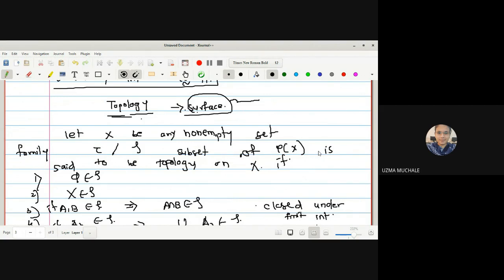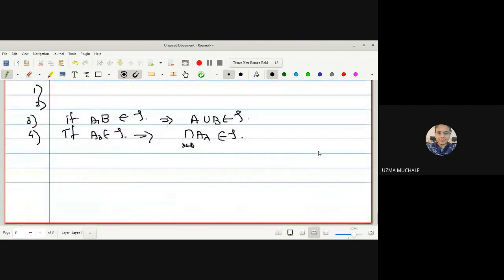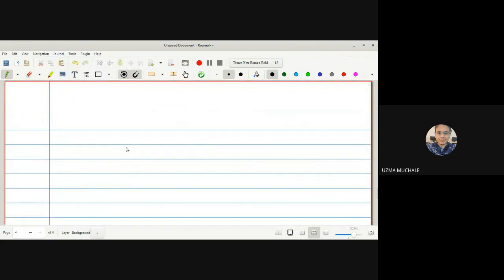Why is it so? Because if you take any subset of the power set, it may not contain your whole set X, or it may not contain the empty set. So firstly we will see what the power set of X is. If you remember, how do we write it down? Suppose X has only 3 elements, 1, 2, 3. We know the formula is 2 raised to n, where n is the number of elements in X, so here 2 raised to 3.